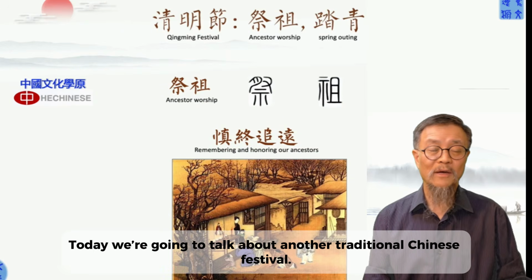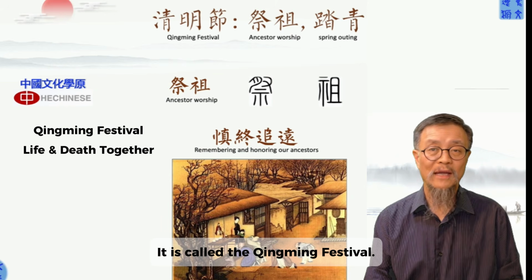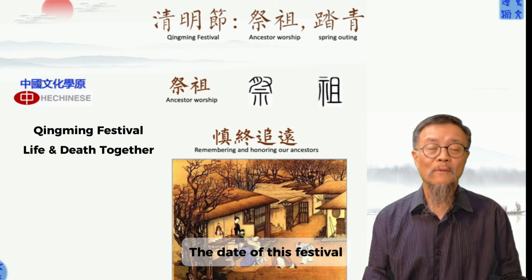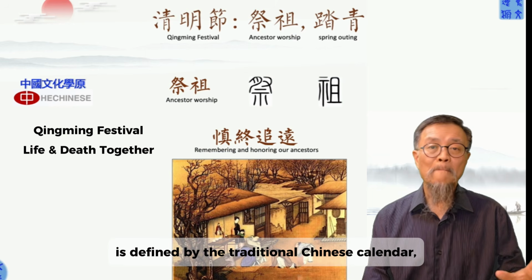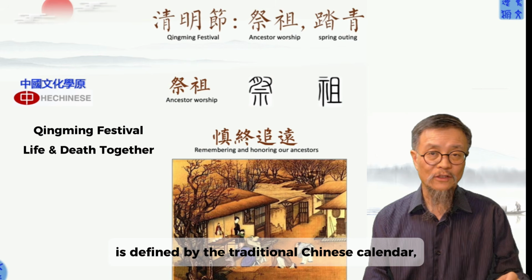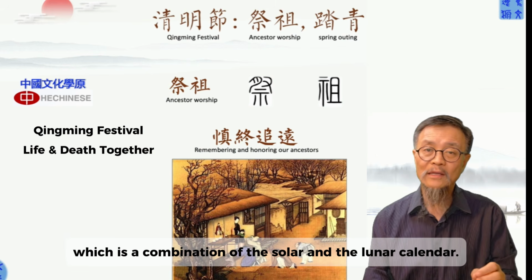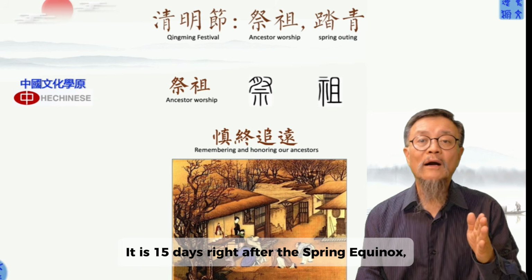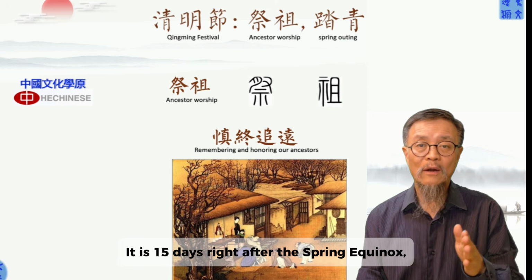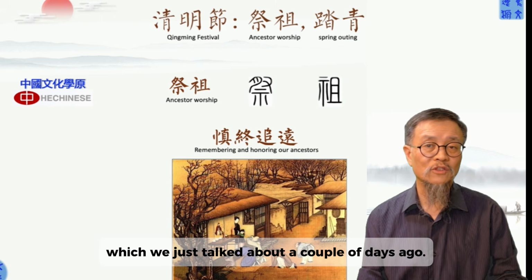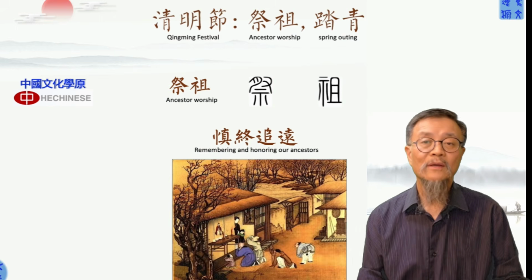Today we're going to talk about another traditional Chinese festival, which is called the Qingming Festival. The date of this festival is defined by the traditional Chinese calendar, which is a combination of the solar and the lunar calendar. It falls in the 15 days right after the spring equinox, which we just talked about a couple of days ago.